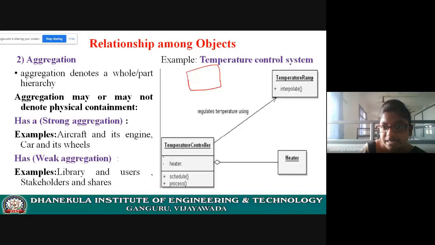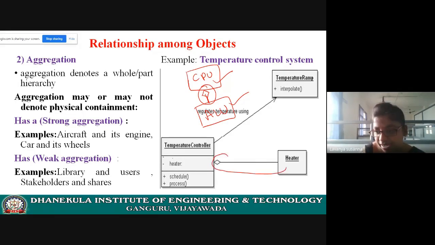See here. CPU is an object. Next, ALU. What's the relationship? See here. Denote using a diamond symbol. This means ALU is part of CPU. See here. Symbol is important. Aggregation: see, diamond symbol, then line. Diamond symbol, then line. This means heater is a part of temperature controller. Physically it is contained inside the temperature controller.